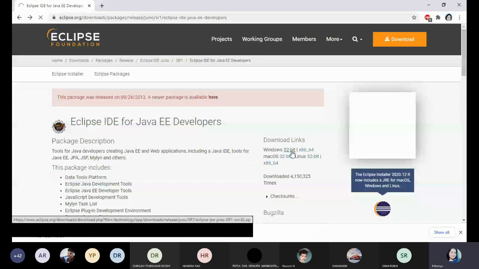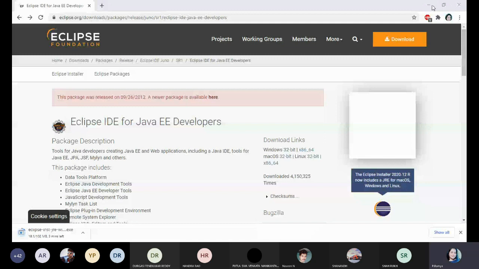I will show that particular zip folder now. If you download it, you can see the folder called Android Software 32-bit, because here I downloaded 32-bit. Immediately you can extract that zip folder, and the Android Software 32-bit folder will be generated.